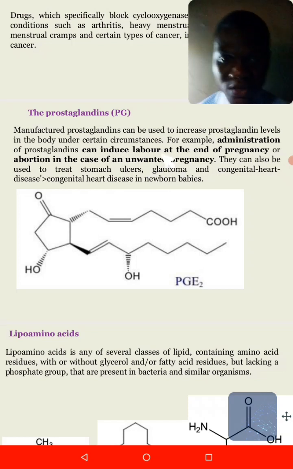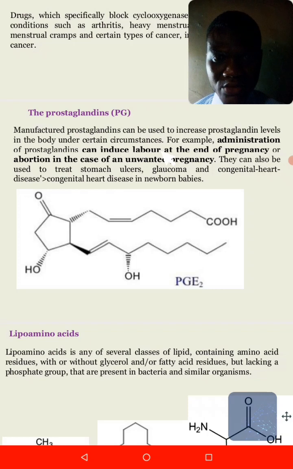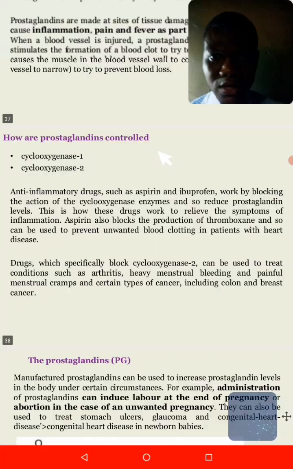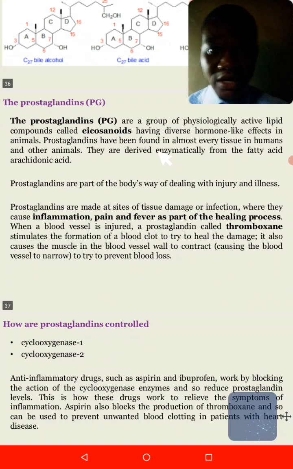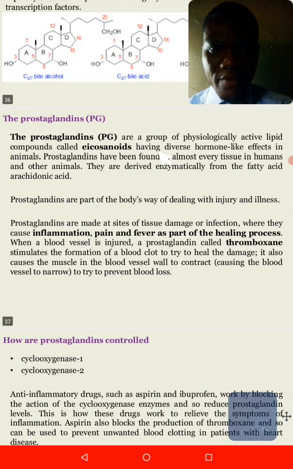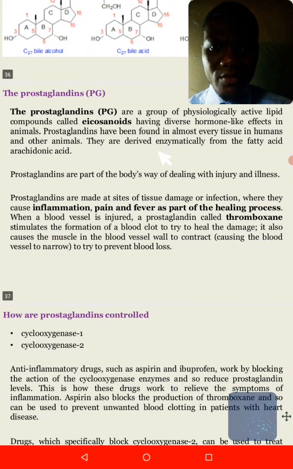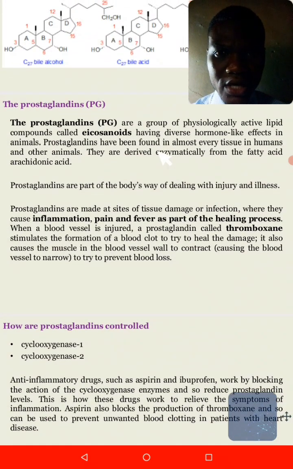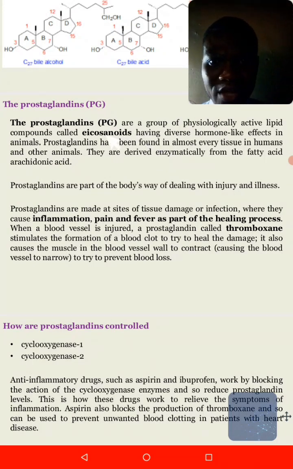So what it does, when you increase the levels of prostaglandin in a pregnancy, it will cause the uterus to contract, and as a result, there will be an induced labor or delivery of a child. A recap of what I've said is that prostaglandins are lipids that are made from a fatty acid which we call arachidonic acid, which is broken down to produce either eicosanoids, or what we call prostacyclins, or what we call thromboxanes.